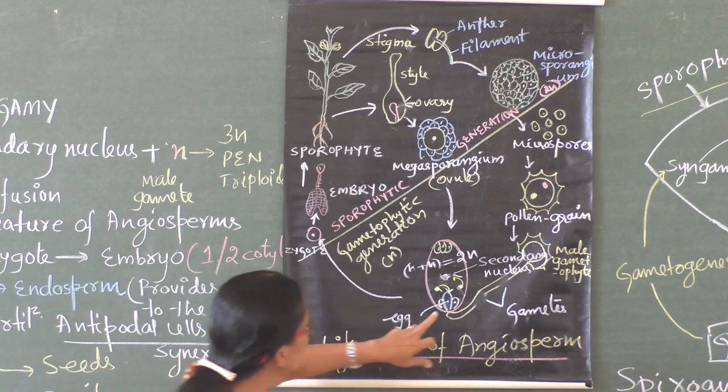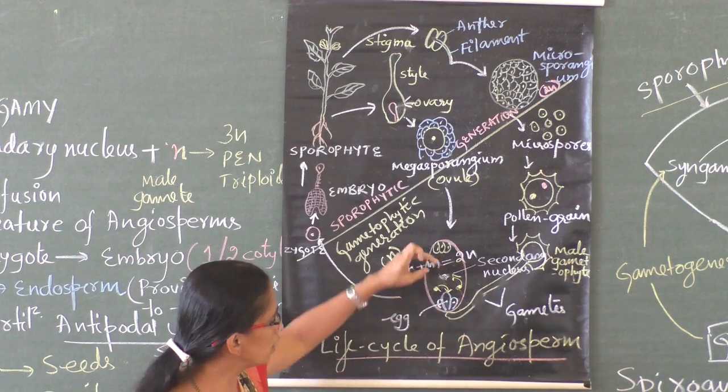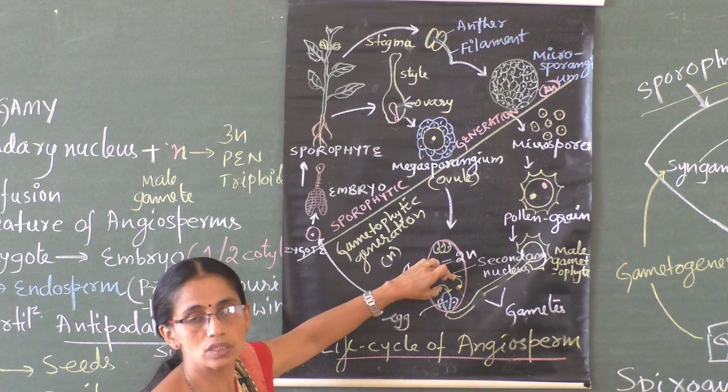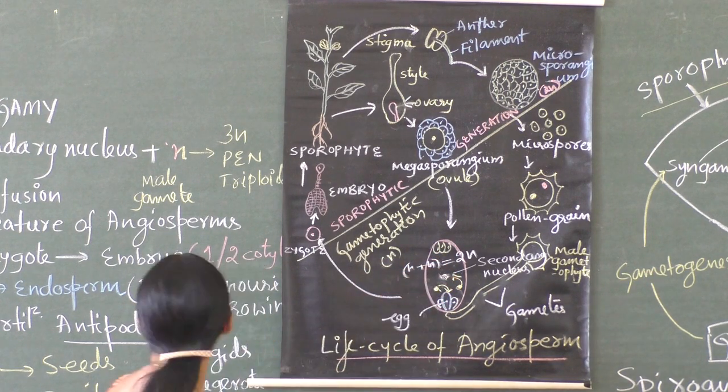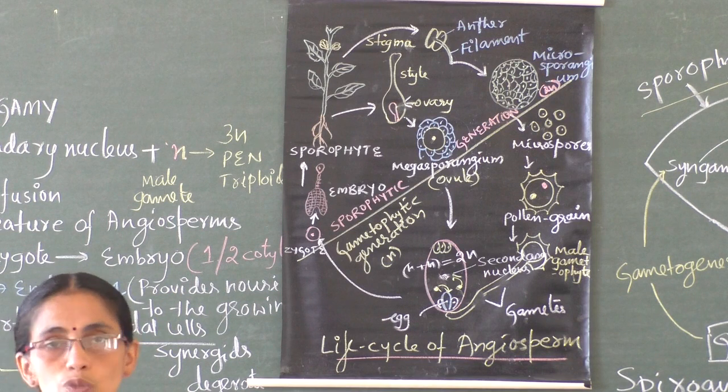One of the male gametes fuses with the egg, another one fuses with the secondary nucleus. So we can say double fusion or double fertilization followed by triple fusion, which is a condition unique to angiosperms.